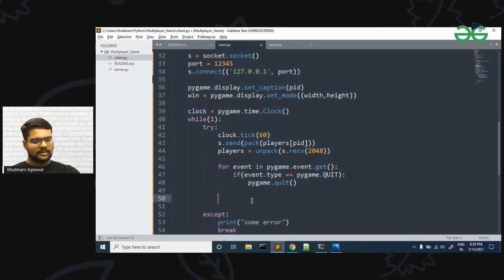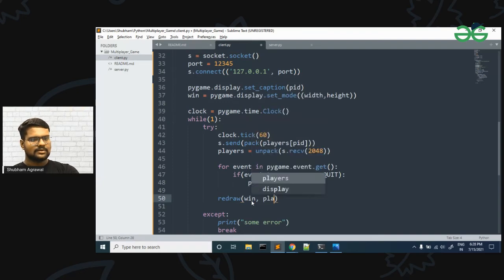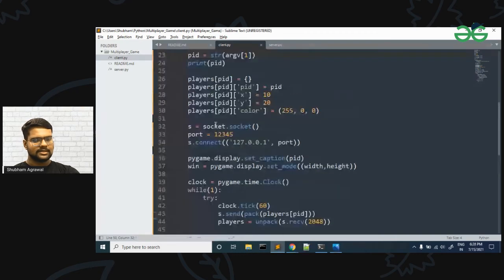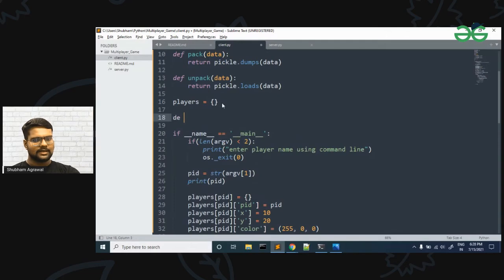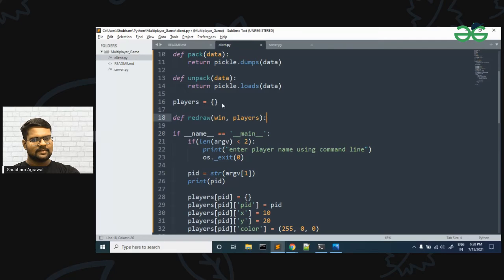So let me just make a function which will be our redraw. In this we will pass our window, and we will also pass our players. So here I have passed the win and window, and let me define a redraw function. We will be redrawing after each move. So redraw, and in this we will have our window and the players list.